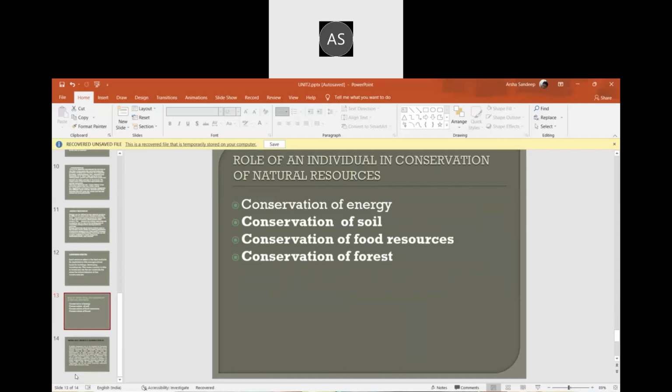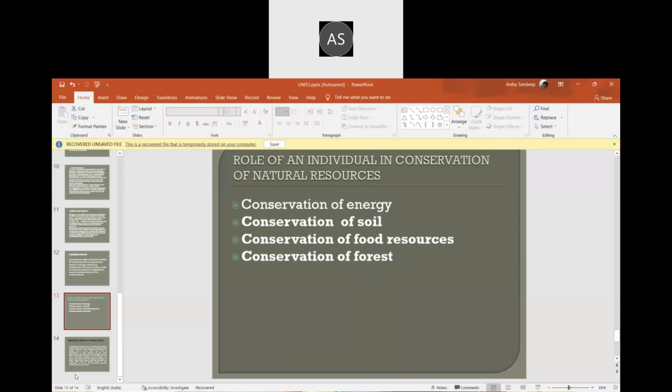So this is how to conserve, the role in conserving the earth. The measure to conserve forest is to save trees and to plant new trees. So that's the conservation of these things: forest, food resources, we need to take care of them.